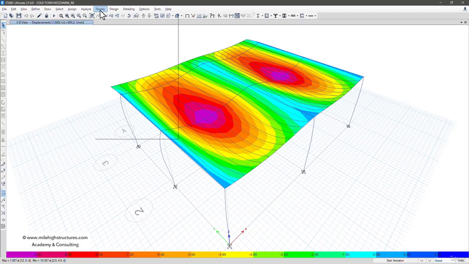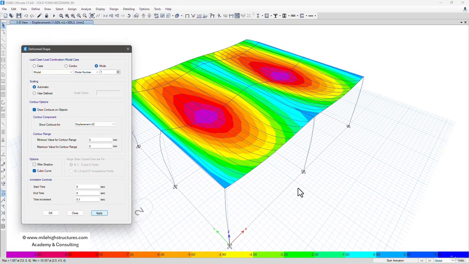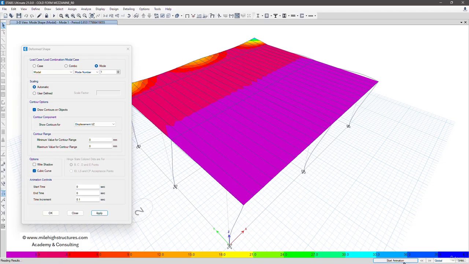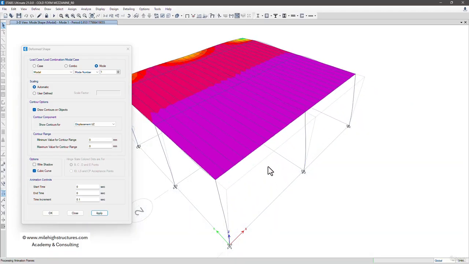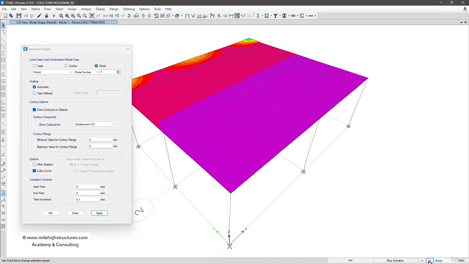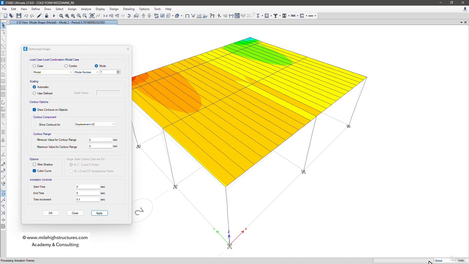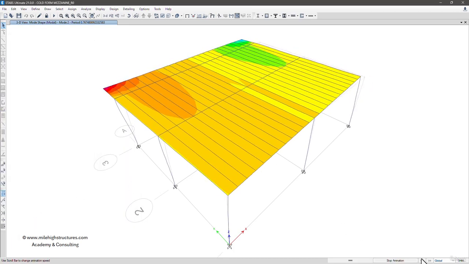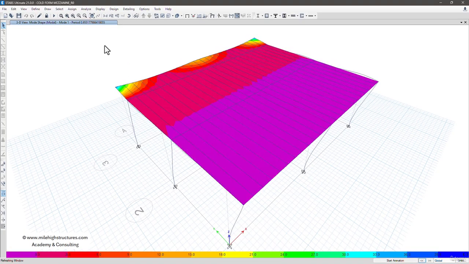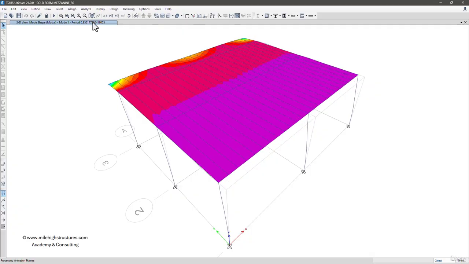Now we can go to the display and deform shape, and here we can see the mode shapes also if required. Although we don't need to do the dynamic analysis, just as an understanding, here we can see that this is the first fundamental mode. And the second fundamental mode is somewhat linear and somewhat rotational. If we want to see the time period, here we can see the time period is 0.955 against the 0.389 that has been taken.